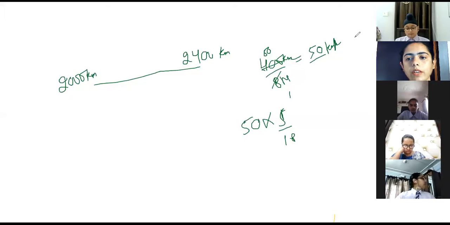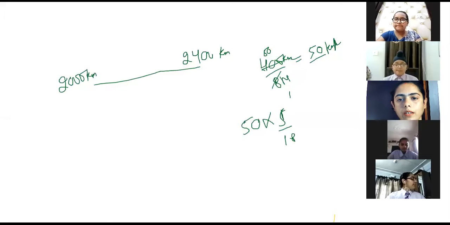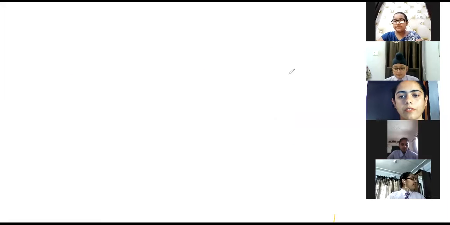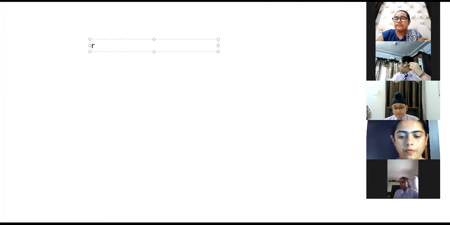Okay, so now we are going to proceed with the graphical representation of motion. Can anyone tell me what a graph is, or why we use a graph? Yes, Ashma. We use graph to represent the basic information for a variety of events. Very good. The basic information we can represent.